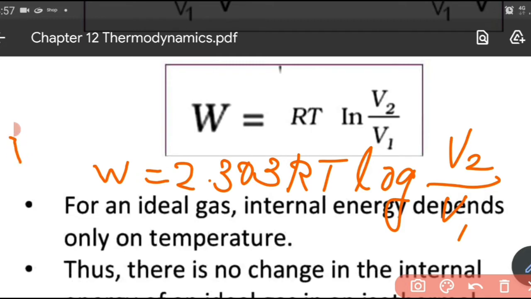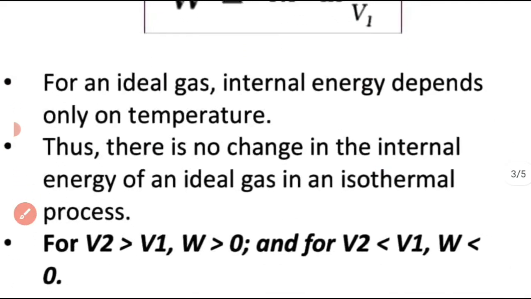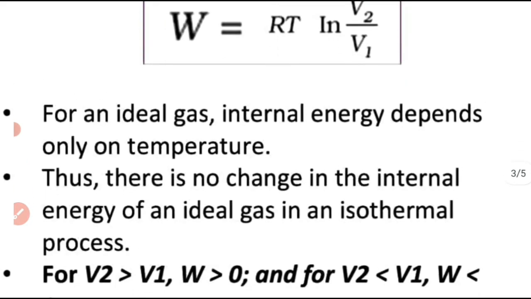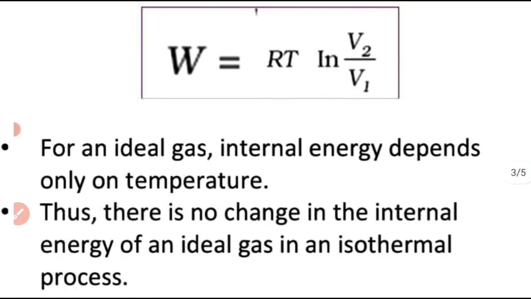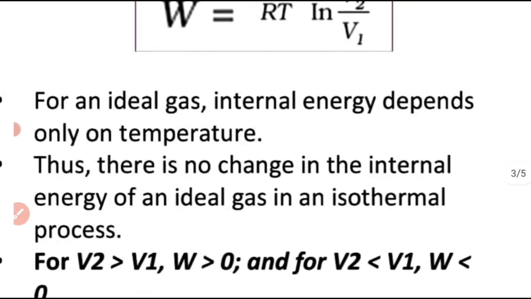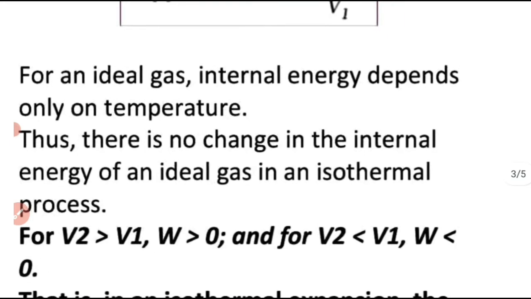Now we know that there is no change in internal energy of the system. So from the equation we can say that if V2 is greater than V1, the logarithm of V2 by V1 will be a positive quantity and work done will be positive. If the work done is positive, it means that work is done by the system on the surroundings.